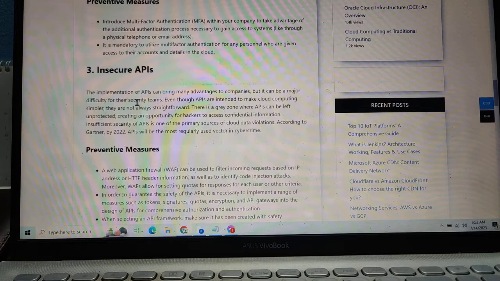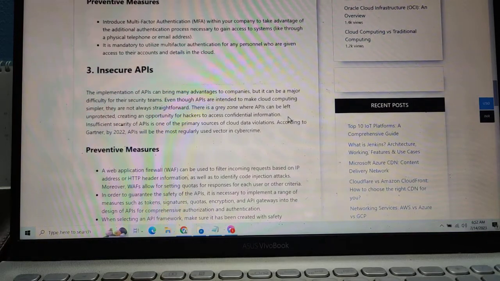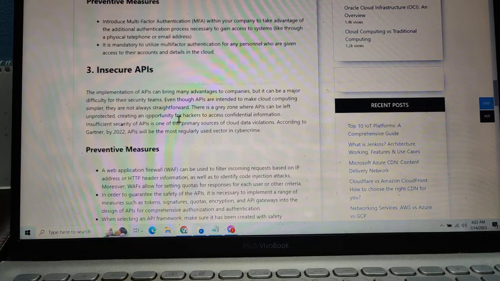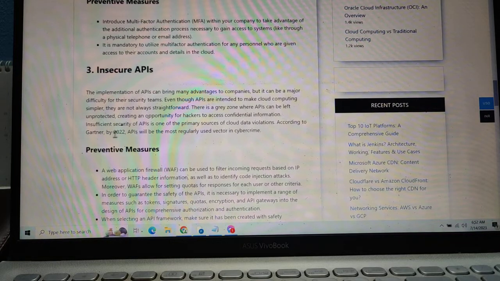The importance of APIs can bring many advantages to companies, but it can be a major difficulty for their security teams. Even though APIs interact with many cloud computing services, there are areas where APIs can be left unprotected, creating an opportunity for hackers to access confidential information and subvert security. API is one of the primary sources of cloud data violations, according to Gartner, by 2022.